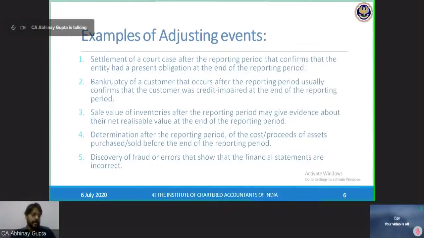If inventory is lying in an open area and rain comes and damages the inventory, will it be an adjusting event? Yes, it will be... So if rain is happening subsequently, you cannot have evidence that rain will happen and inventory will be damaged. So it will be a non-adjusting event actually. In case of rains which are happening after the end of the reporting period, we cannot say that the event is an adjusting event. It is a non-adjusting event.